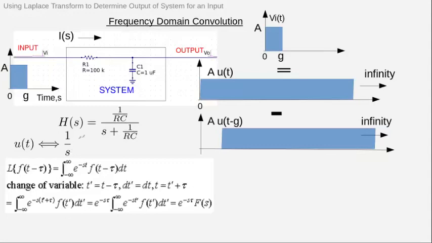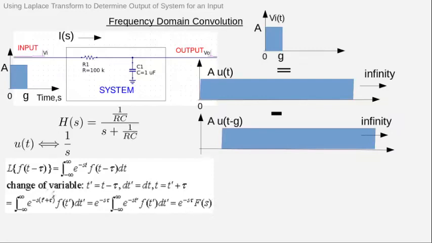Also, when a function is shifted by a factor g, u of t minus g, you can prove that the Laplace transform has to be multiplied by e raised to minus s times that time shift. So the Laplace transform of a time shifted function will be e raised to minus s times the time shift, times the old Laplace transform.